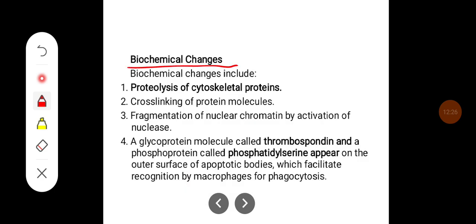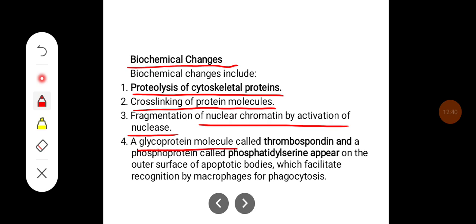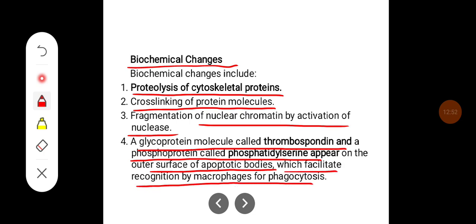Biochemical changes include proteolysis of the cytoskeleton proteins. Cross-linking of the protein molecules can occur. Fragmentation of nuclear chromatin occurs by activation of nucleases. A glycoprotein molecule called thrombospondin and a phospholipid called phosphatidylserine appear on the outer surface of the apoptotic bodies, which facilitate the recognition by macrophages for phagocytosis.